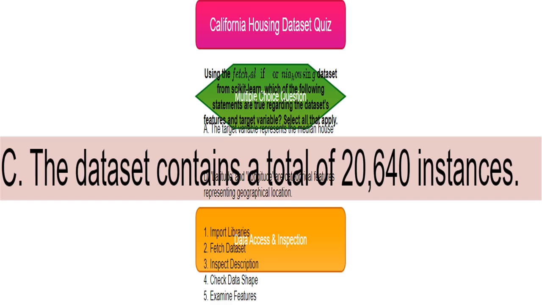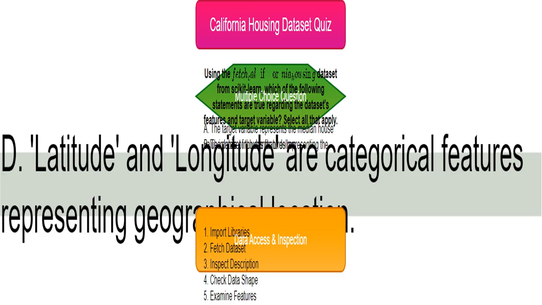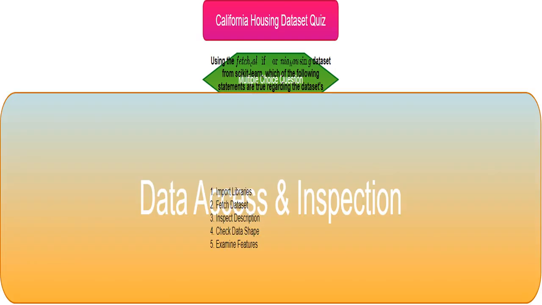This section outlines how I'll access and check the dataset. It's a step-by-step guide to understanding the data. The first step is to import the necessary library, Sklearn, which provides tools to work with the California housing data. It's the foundation to begin. I'll fetch the California housing dataset using the fetch_california_housing function, setting as_frame equals True to easily work with a pandas data frame.